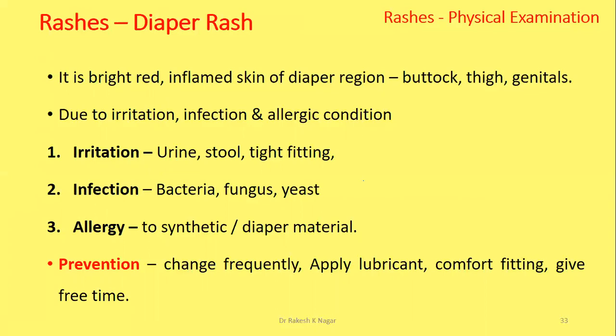These urea and ammonia irritate the skin and cause skin damage. If stool is present for a long duration, bacteria of the stool contact the damaged skin and cause infection, which may present as a boil or ulcer on the skin. Open bleeding may also be found if the ulcer ruptures.